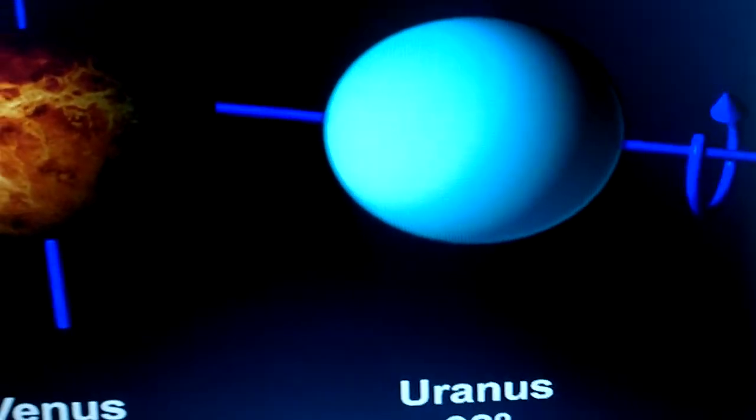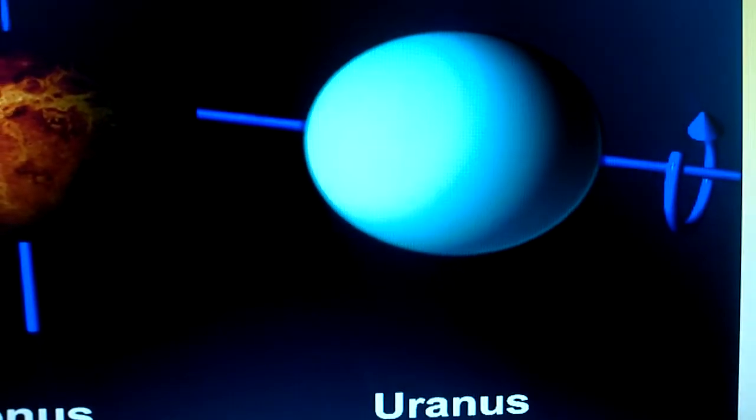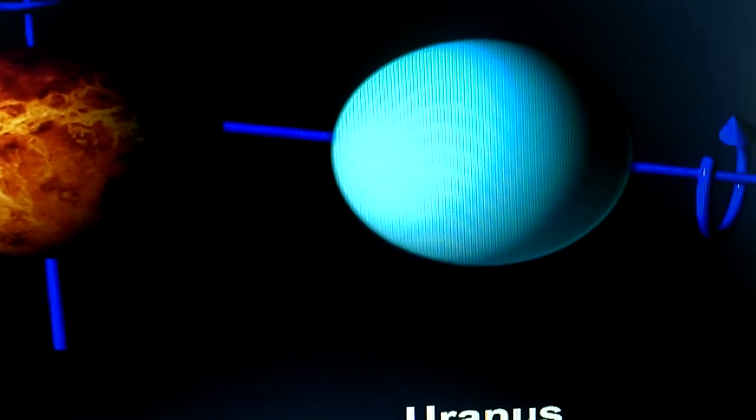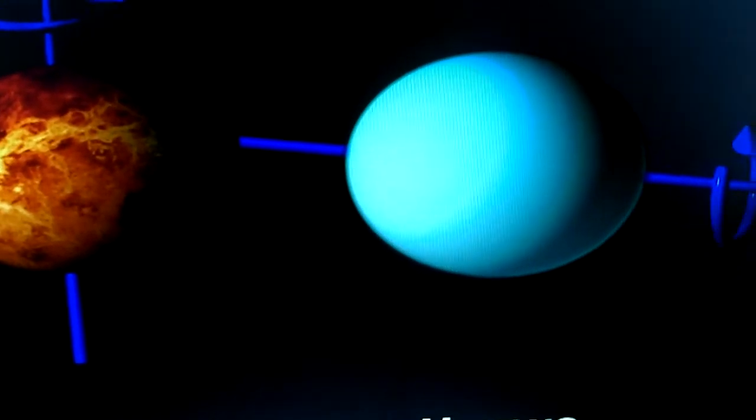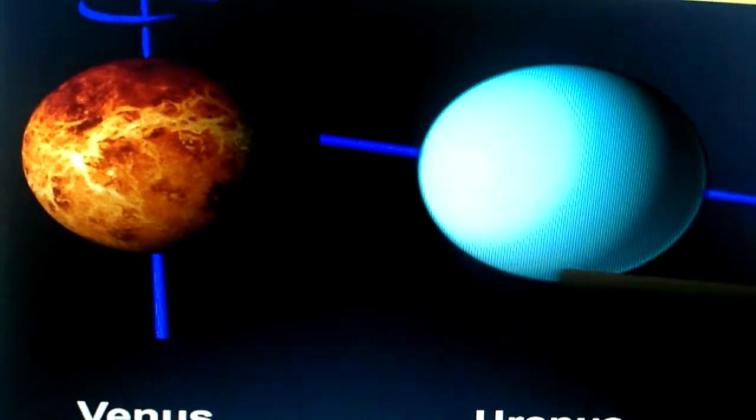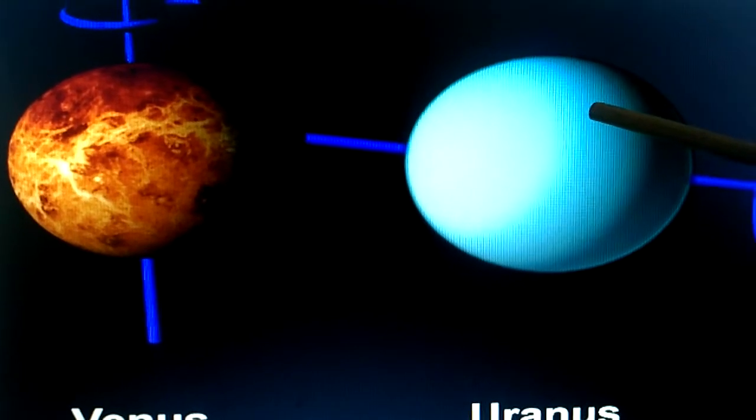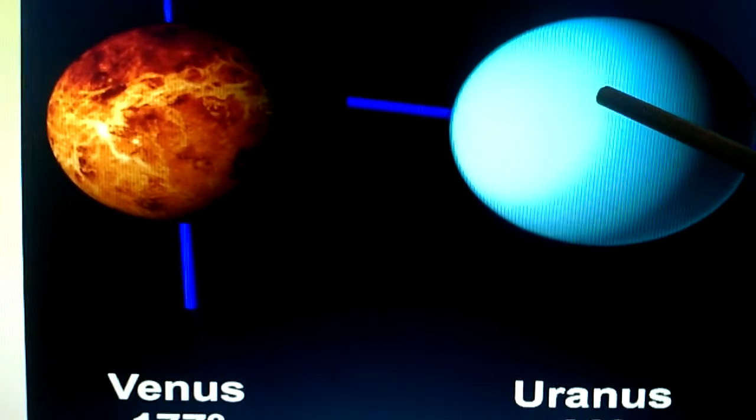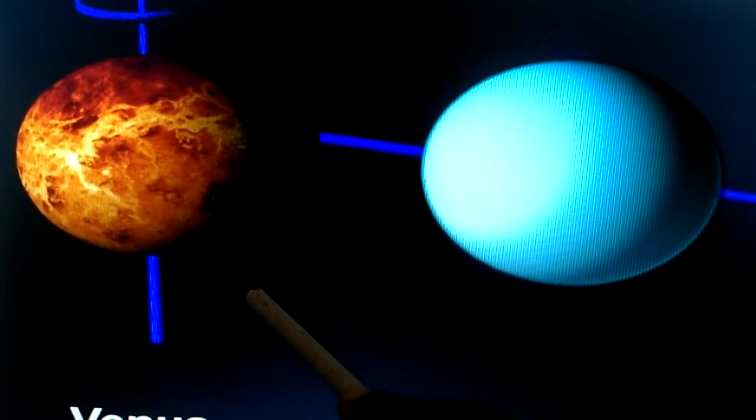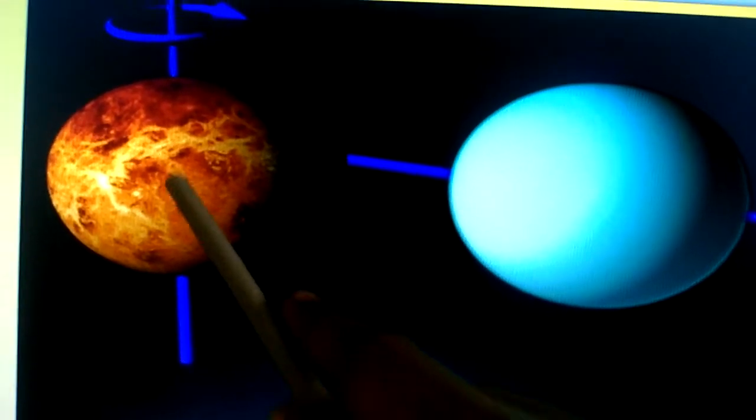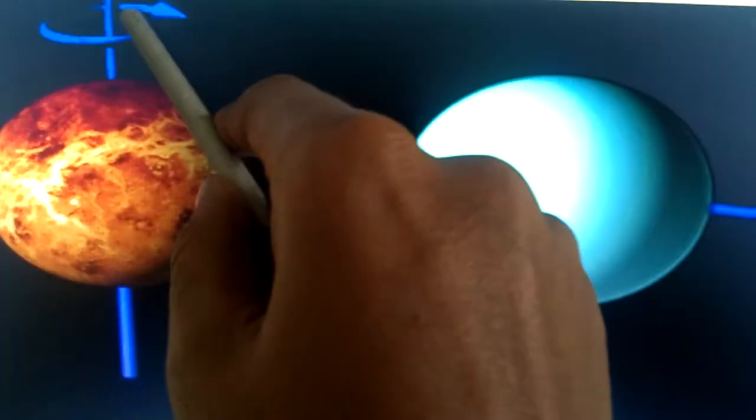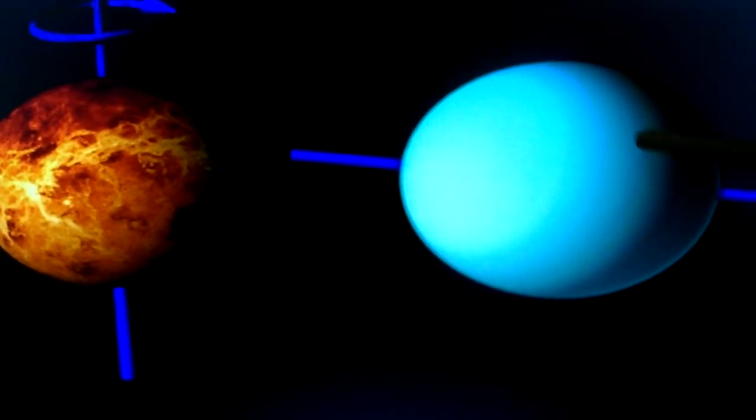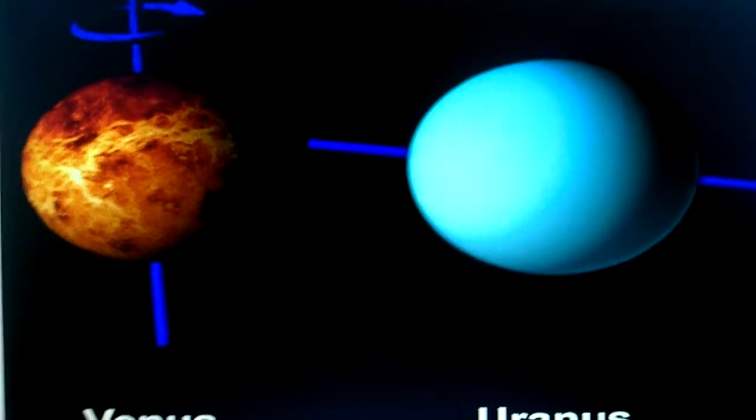And one more thing, children, Uranus is the only planet that rotates sideways, which means its axis is nearly horizontal. You can see how Uranus is rotating. It is rotating horizontally. Just see the direction of Uranus and Venus. Venus rotates itself from east to west, and Uranus rotates sideways, which means its axis is nearly horizontal.